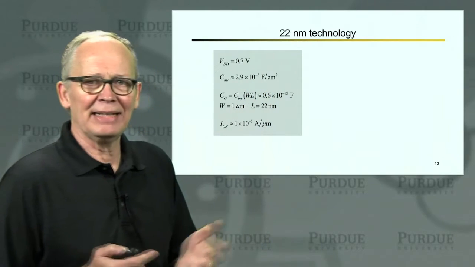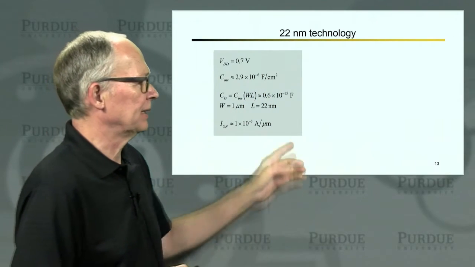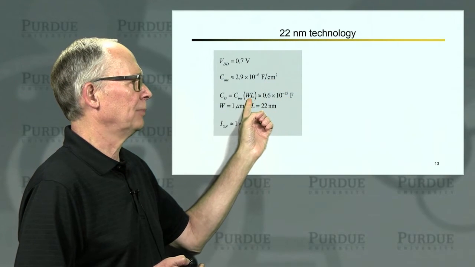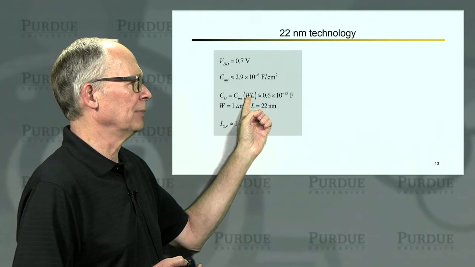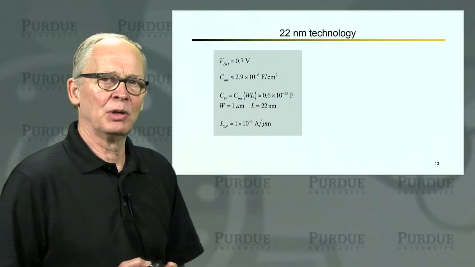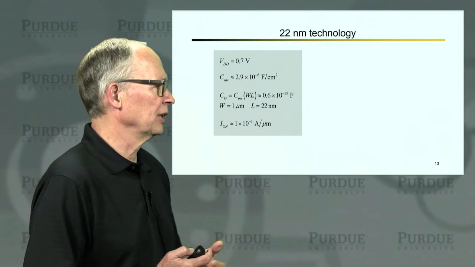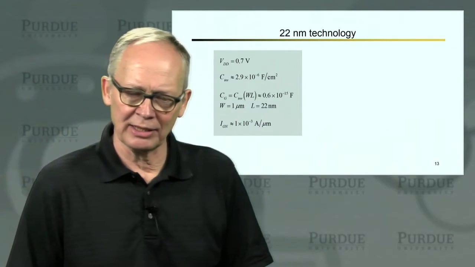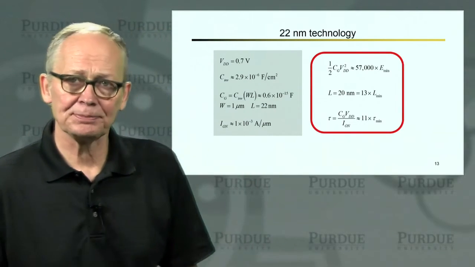We can estimate the capacitance for this particular device in farads per centimeter squared. And then I need the capacitance in farads, so I'll multiply by the width and the length. I'll assume a 1 micrometer width, and the length is 22 nanometers. The on current is roughly 1 milliamp per micrometer. So I've got some numbers.